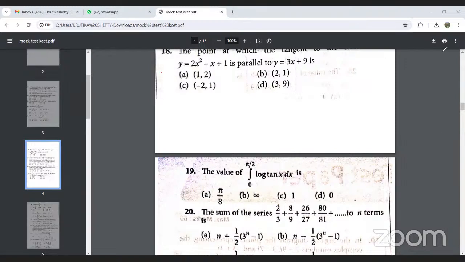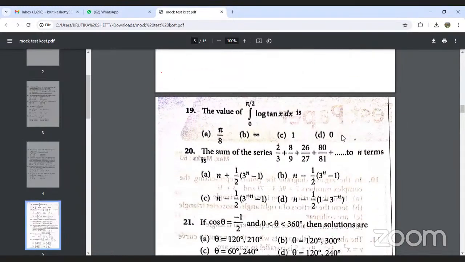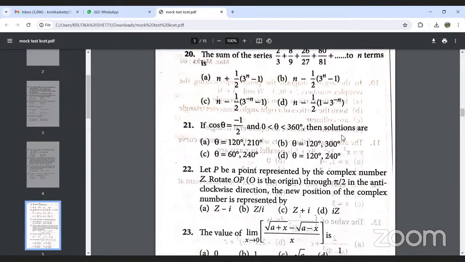Okay, next question. Question number 20, from sequence and series. You all try this. Next, question number 21.